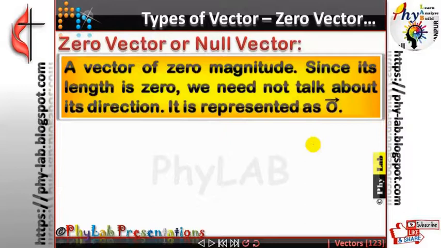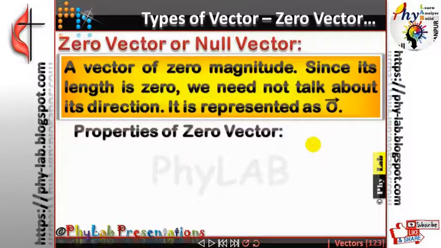A vector whose magnitude is 0 is called a null vector or zero vector. Its direction becomes meaningless. Since its direction is meaningless and its magnitude is 0, such vectors are called zero vector or null vector, often represented with O.